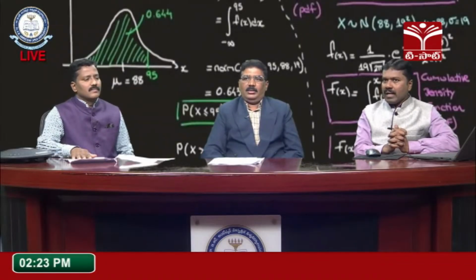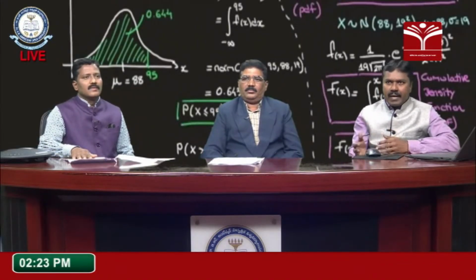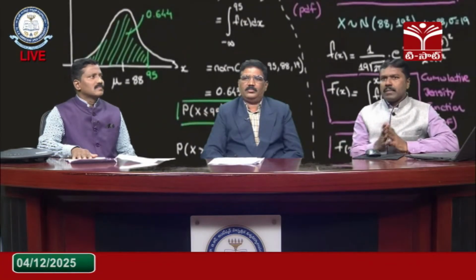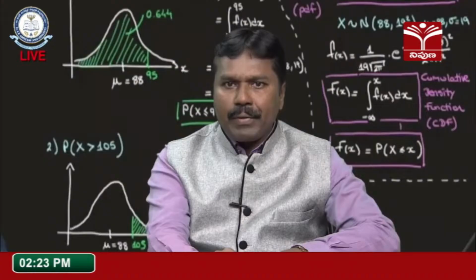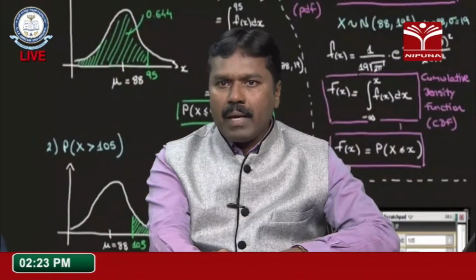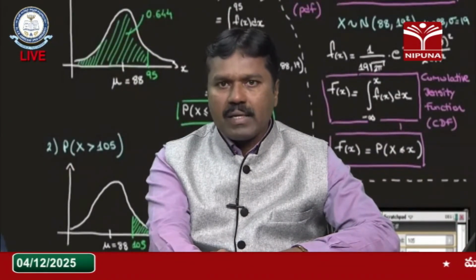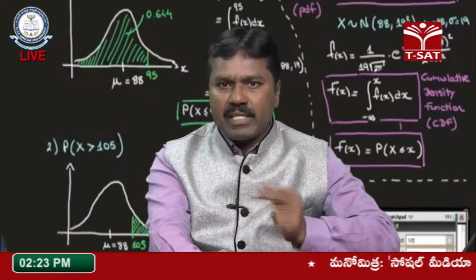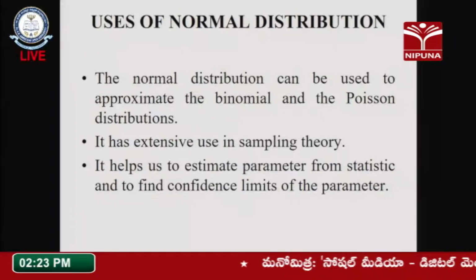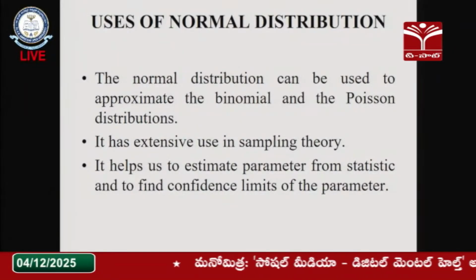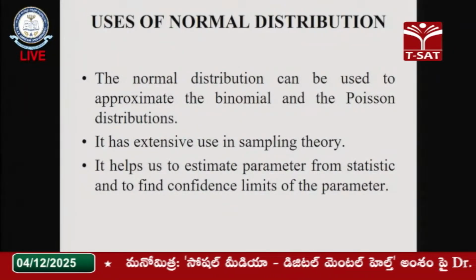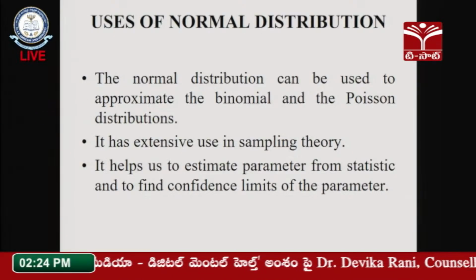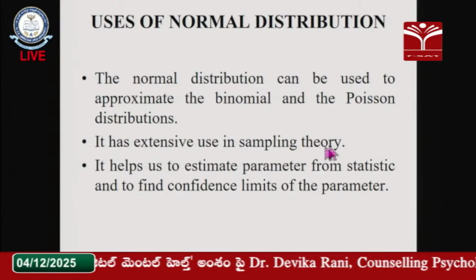What Sampath Sir said in the beginning also, we are already using the sampling distribution and other things. But the normal distribution can be used as an approximation to the binomial distribution, because these two are limiting cases of the normal. Binomial distribution is a limiting case of normal distribution, as well as Poisson distribution. These are the two important approximations. It has extensive use in sampling theory.